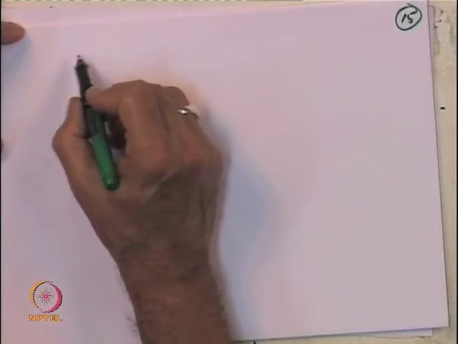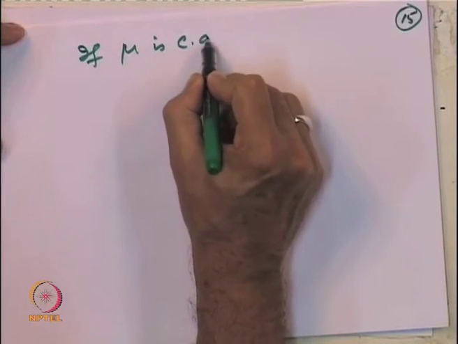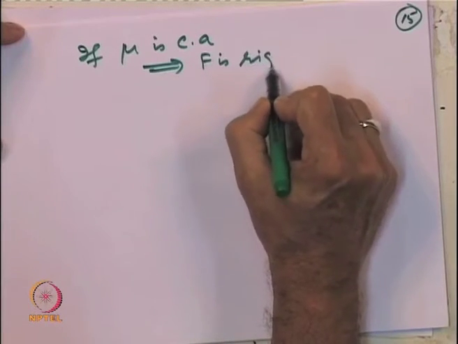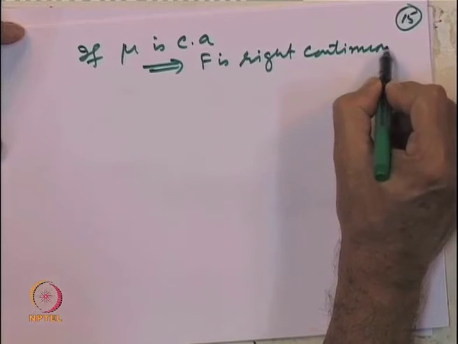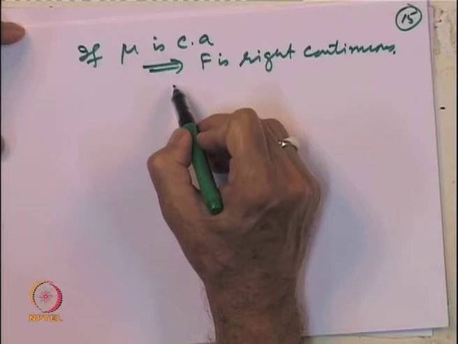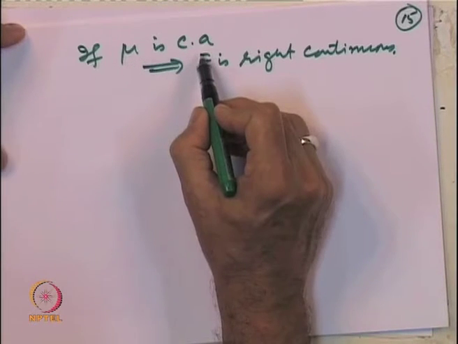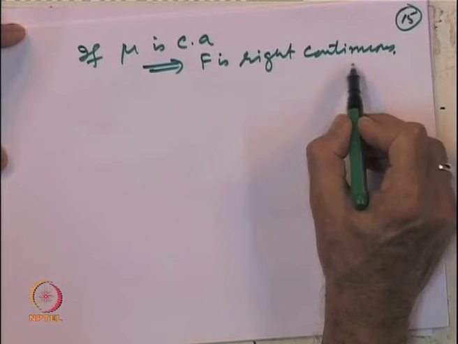So, we want to check now that if mu is countably additive, then this implies f is right continuous from the right. Finite additivity property gave us that f is monotonically increasing, and we are claiming that if mu is countably additive, then f must be right continuous. So, what is right continuity?